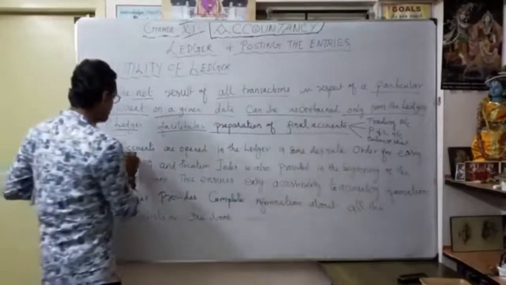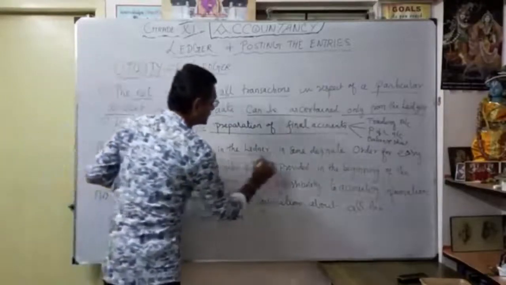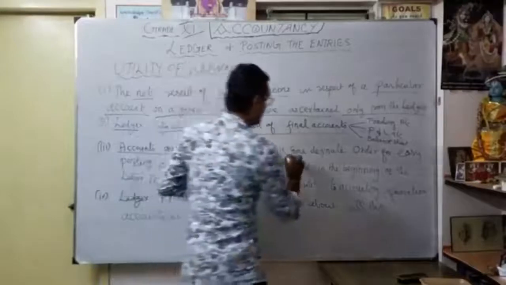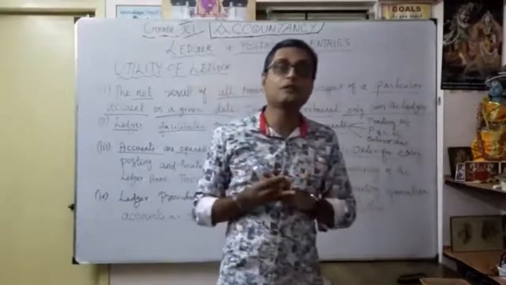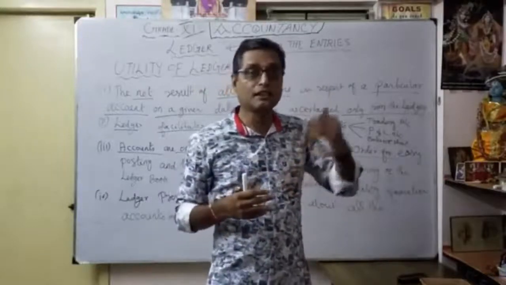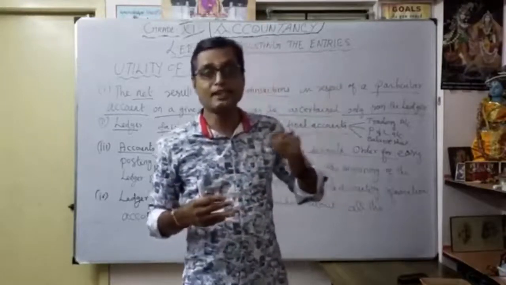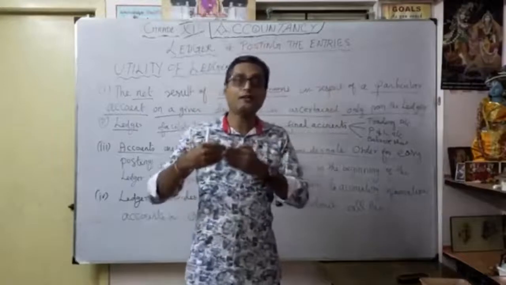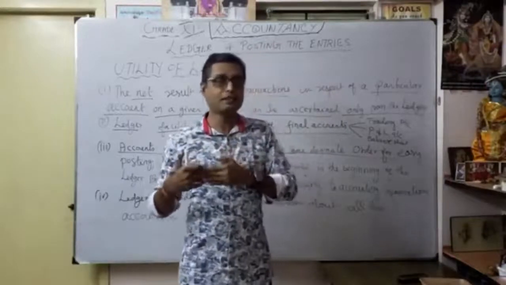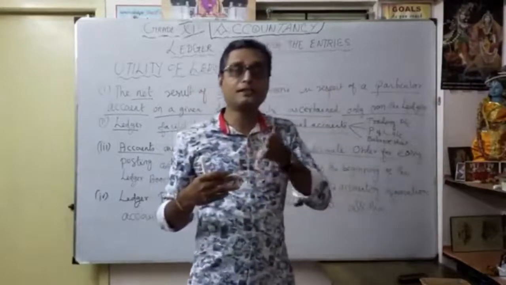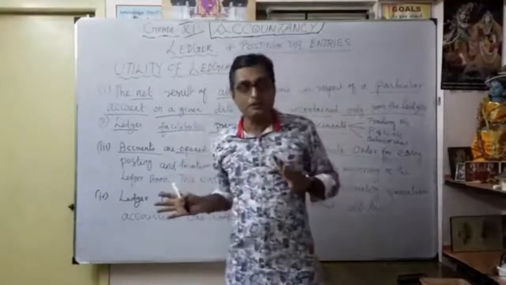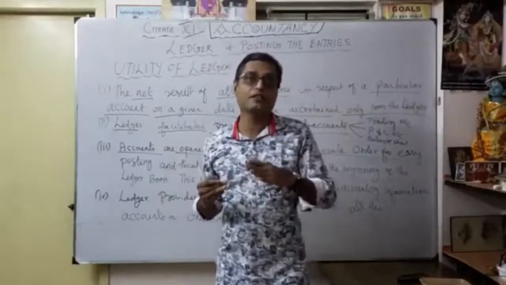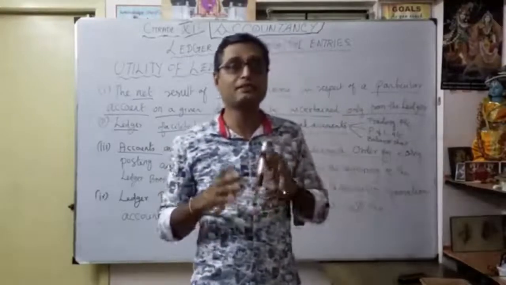Whenever accounts are opened in the ledger, they are in some definite order, in chronological order. You know already, in the preparation of the voucher, how we prepare it in chronological order, date-wise. Any transaction that happens today, you have to enter today. Whatever happened yesterday will already be entered in the ledger. We cannot enter yesterday's date for something that happened today. That is very, very important.